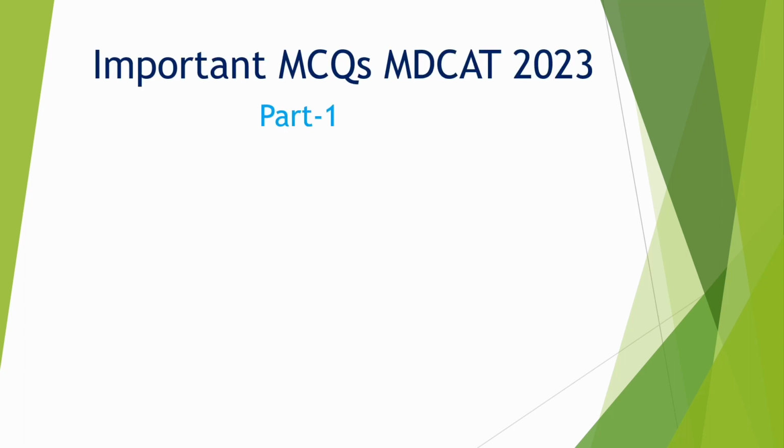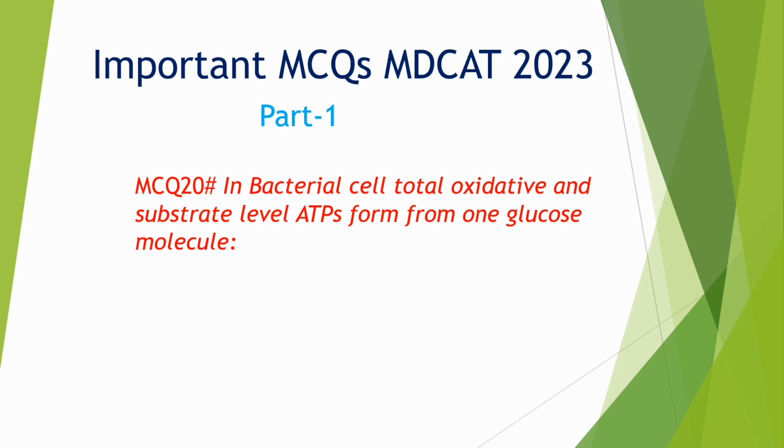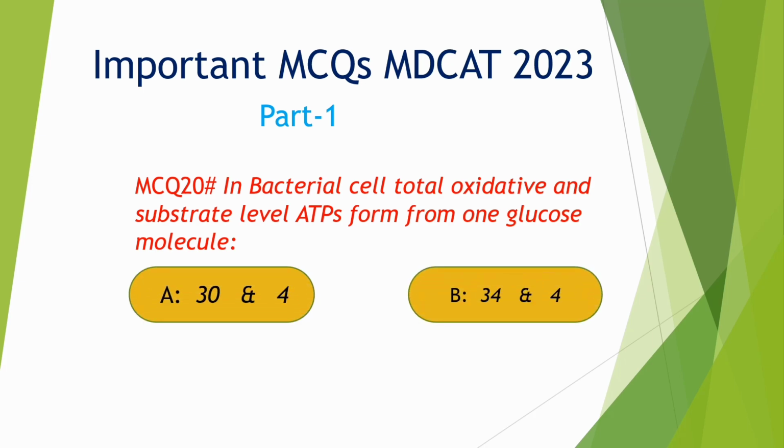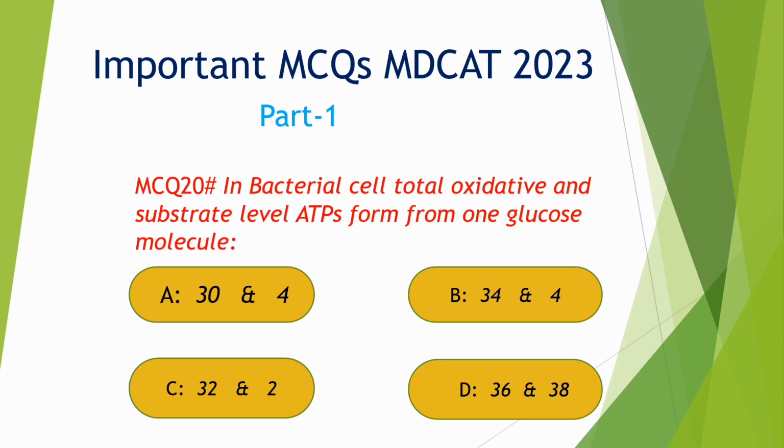MCQs number 20. In a bacterial cell, the total oxidative and substrate level ATPs formed from one glucose molecule. A. 30 and 4, B. 34 and 4, C. 32 and 2, D. 36 and 38. Correct option is B. 34 and 4.